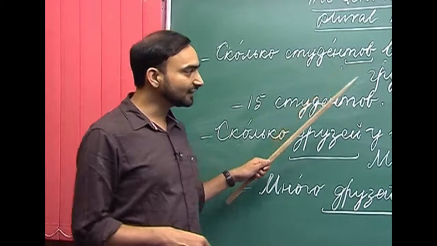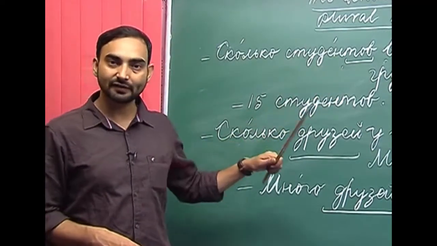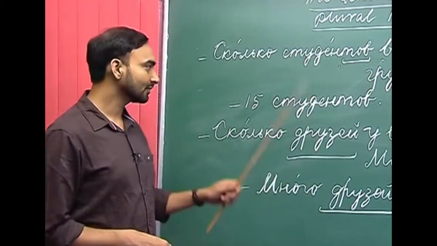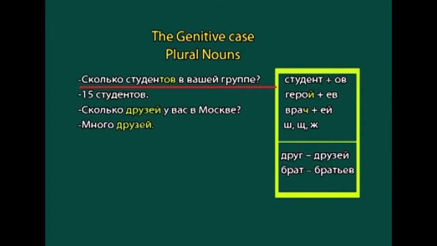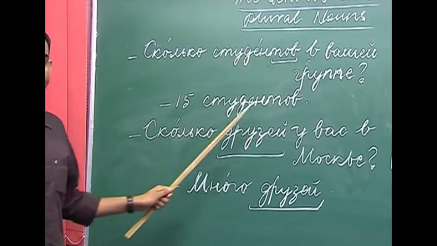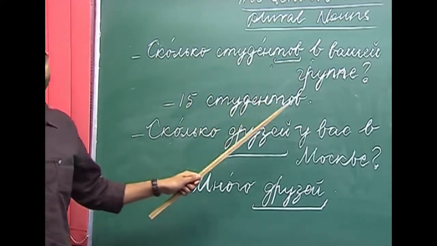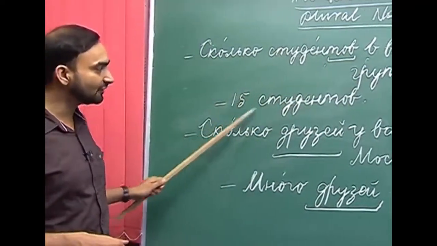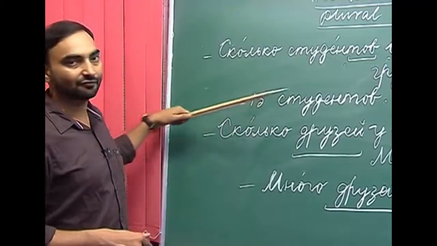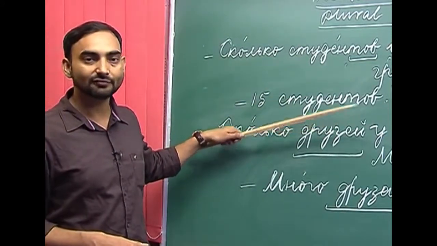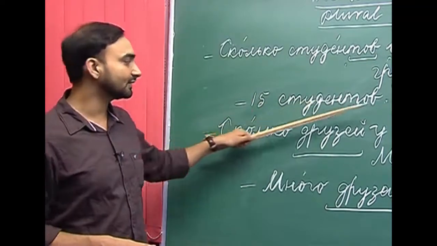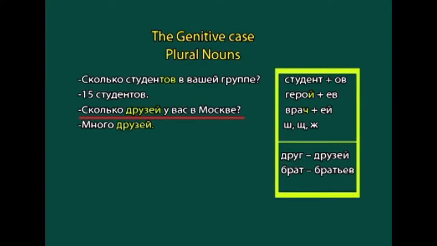So, if you have to say that there are 15 students in our group, how will you say? В нашей группе 15 студентов. In our group, there are 15 students. So, with 15, we have to use the genitive plural of the noun. So, 15 студентов. Next question.